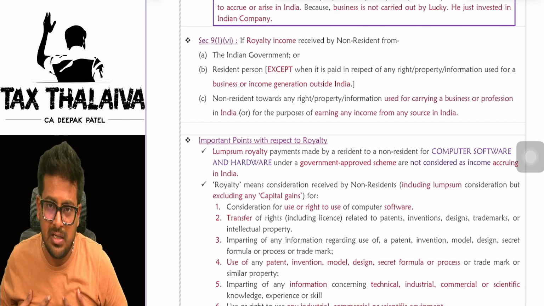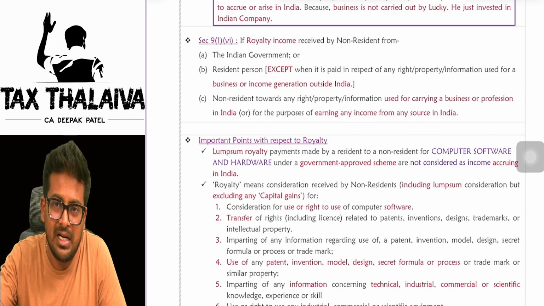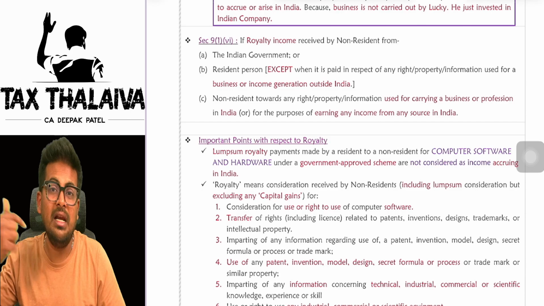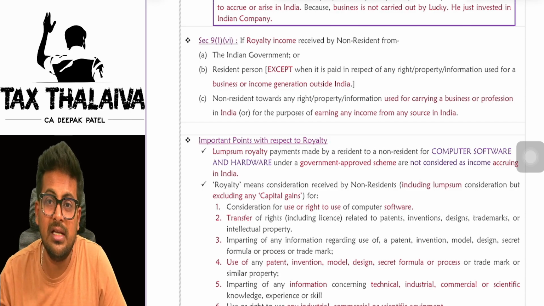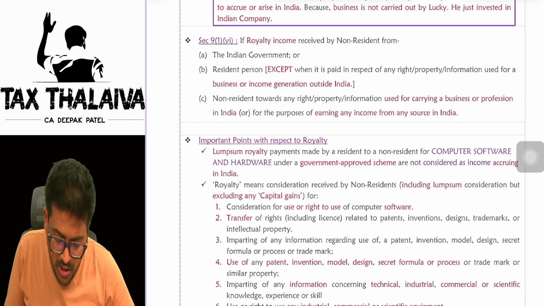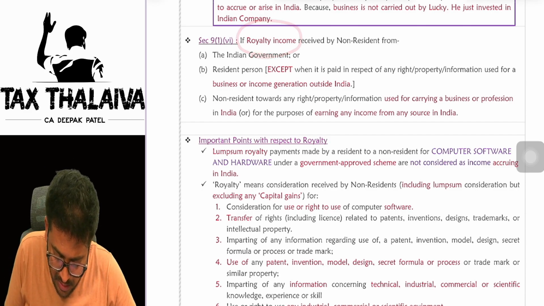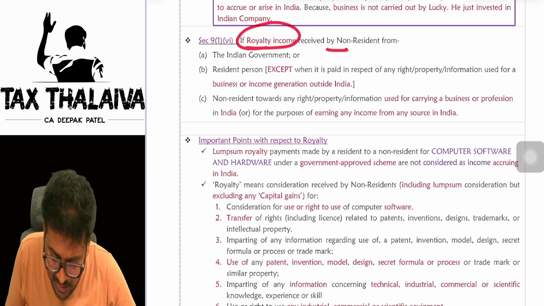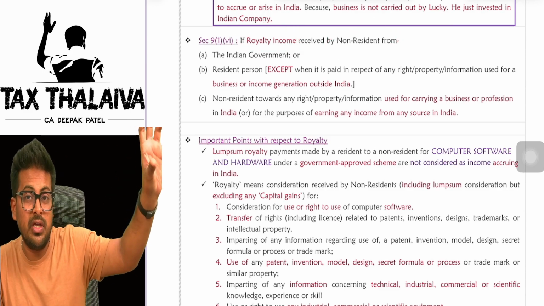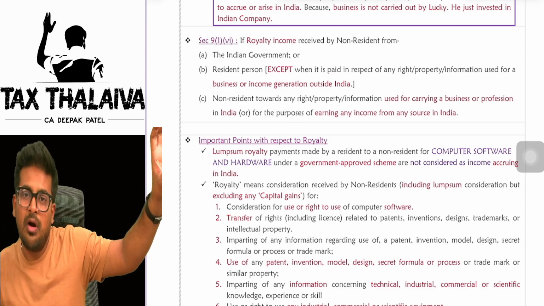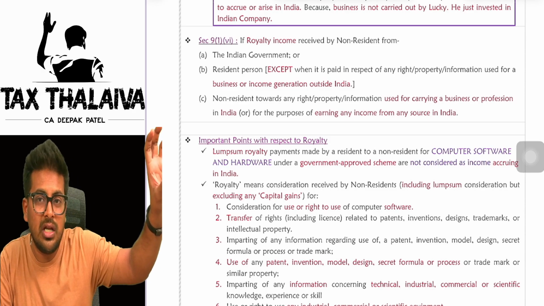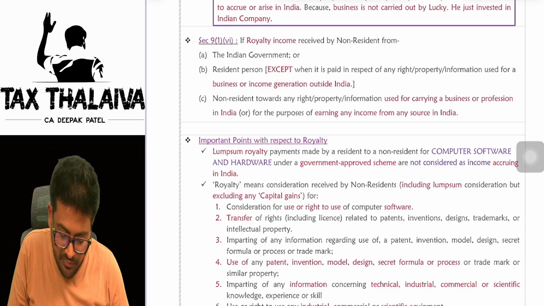So if I have invented something and someone wants that technique to create that product, I can give the technique, but in return what I will take is called royalty. Yes or no? So the royalty income is received by a non-resident. If a non-resident has invented something and the Indian government wants that formula from that non-resident, then the government will pay what? Royalty to that non-resident. Yes or no? That is covered here.